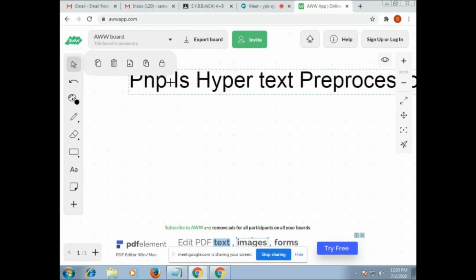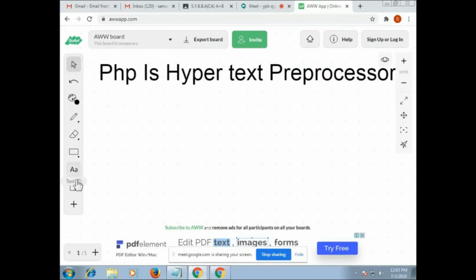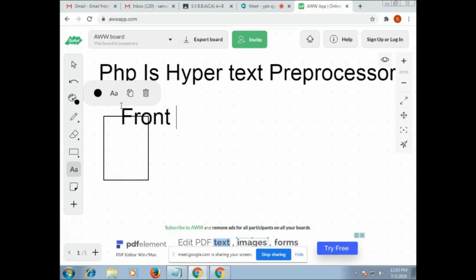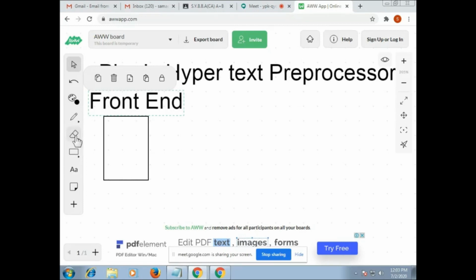So PHP is nothing but Hypertext Preprocessor. That day I told you that there are two things: one is the front end, and the second is the back end. I gave you examples of front end that day. Examples of front end are HTML, which we have already studied in the last semester. Then one more thing we have is JS. JS is nothing but JavaScript.